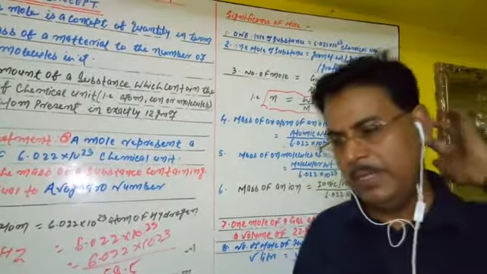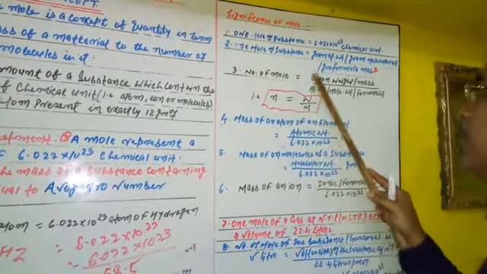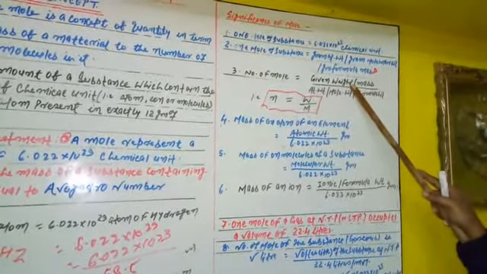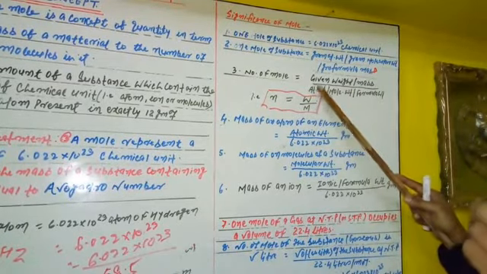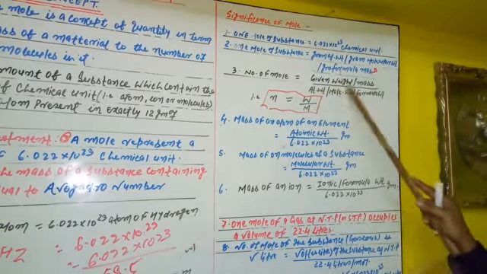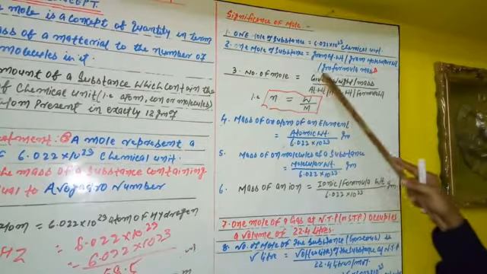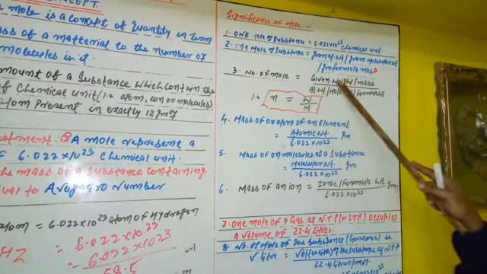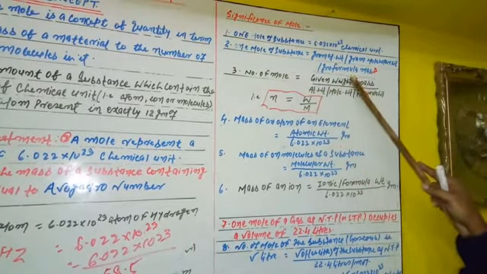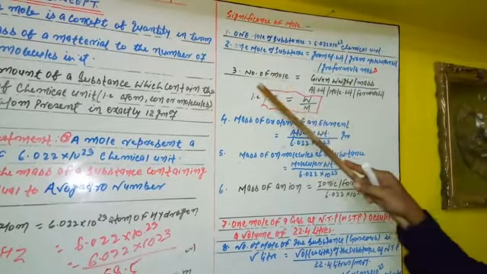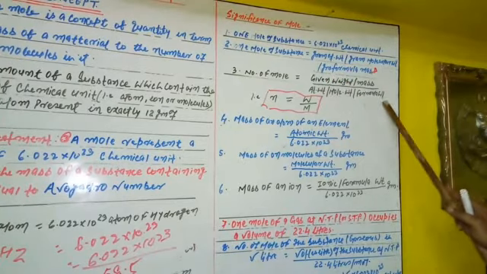In the case of solution, they can be calculated by using this formula. Number of moles of any substance equals the given weight of that substance divided by, if present as an atom, the atomic weight; if present as a molecule, the molecular weight; if present as ions, the formula mass. That means in the case of an atom, the number of moles equals the given weight of that atom divided by its atomic weight. Number of moles of molecules equals given weight divided by molecular weight. Number of moles of ions equals the given weight of the ion divided by its formula mass.